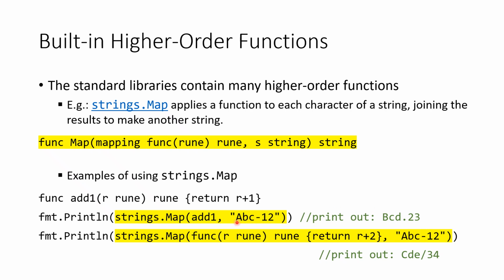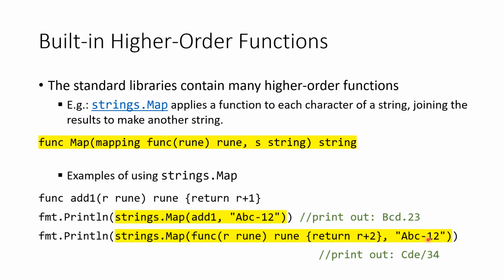So the string returned by the first call to strings.Map is the string Bcd.23.